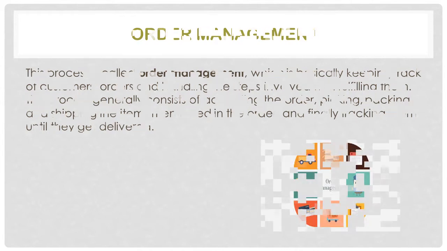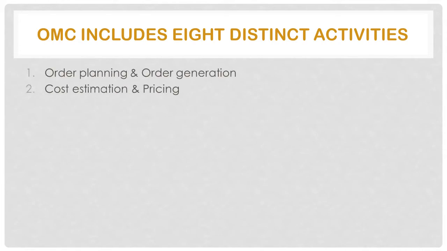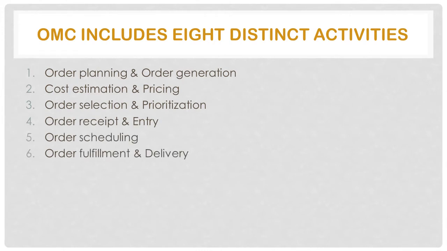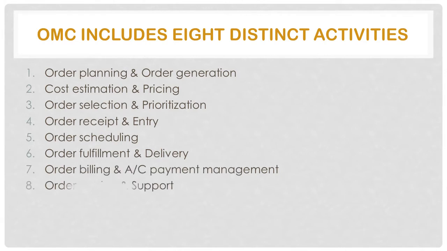The order management cycle, OMC, includes eight different activities: order planning and order generation, cost estimation and pricing, order selection and prioritization, order receipt and entry, order scheduling, order fulfillment and delivery, order billing and payment management, and order service and support.